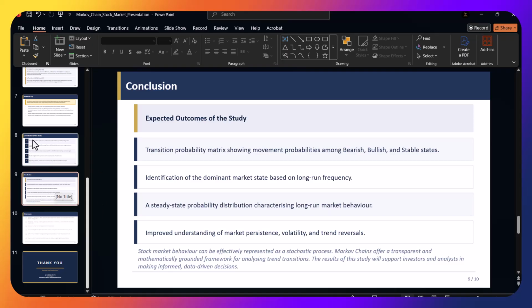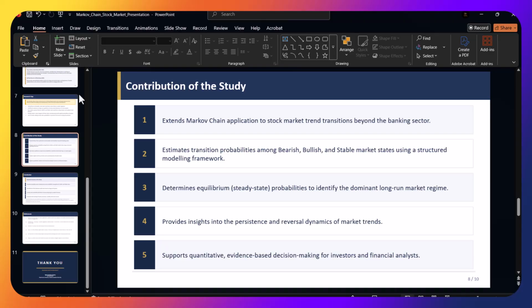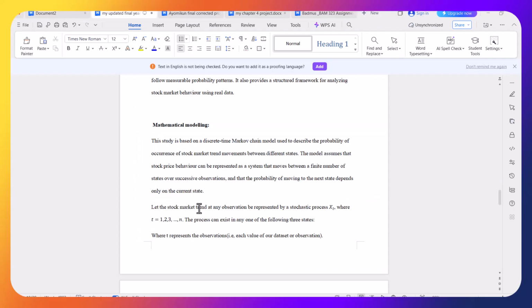So this is our continuation of the study. Basically, we are trying to extend Markov chain application to stock market trade transactions, beyond the banking sector and moving to stocks. And we are estimating the transition probabilities among the three states using the structured modeling framework, like I've said earlier. And this is our model. This is our Markov chain model.